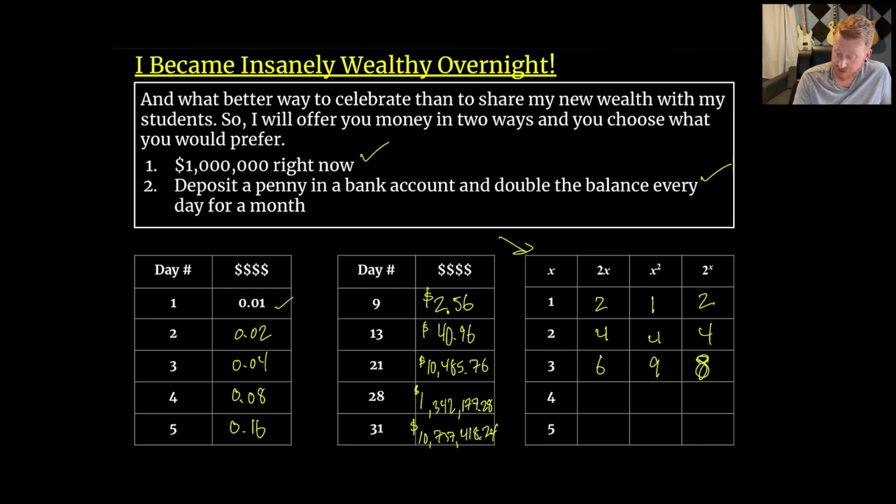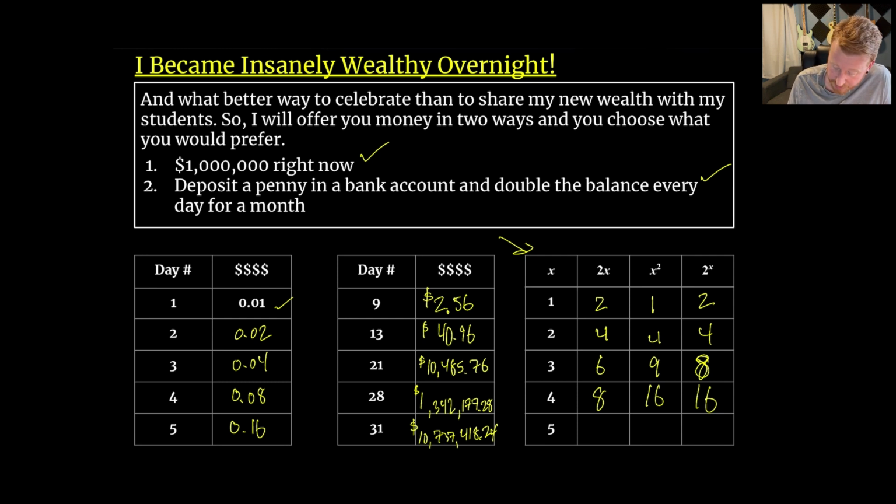So it looks like the squares are winning, but I think that we will see a change here. For 2 times 4, we get 8. 4 squared gives us 16, and 2 to the 4th is also 16. So it looks like the exponentials are catching up.